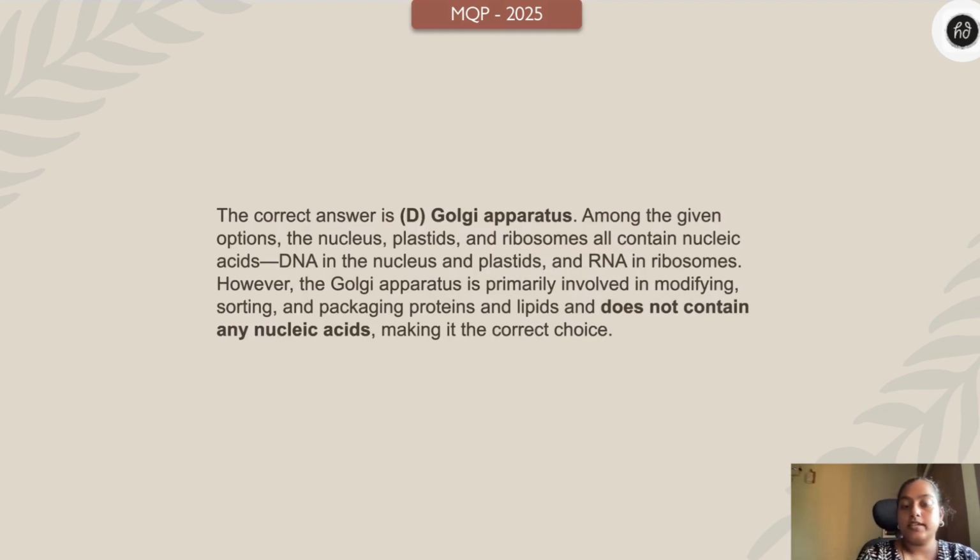So basically, if you see, you can find the DNA in the nucleus and the plastids, and RNA in ribosomes. As in, RNA plays a crucial role in translation, where it translates the RNA into proteins. So in that case, the nucleus, plastids, and ribosomes are associated with nucleic acid, whereas Golgi is not.